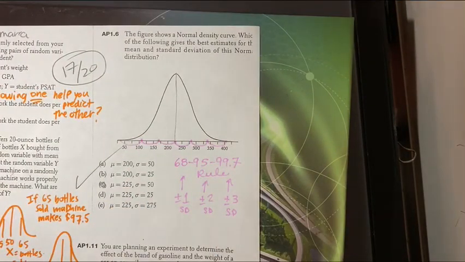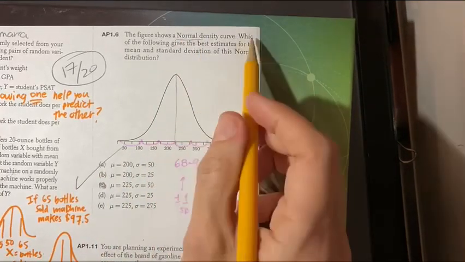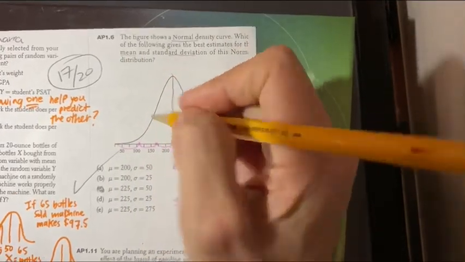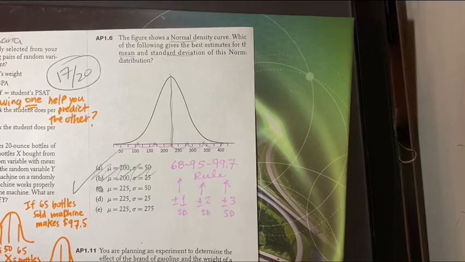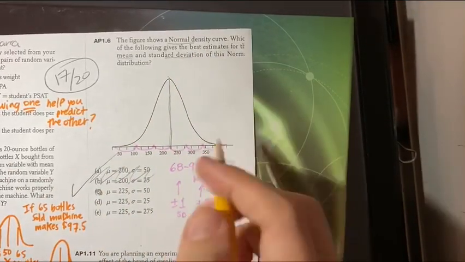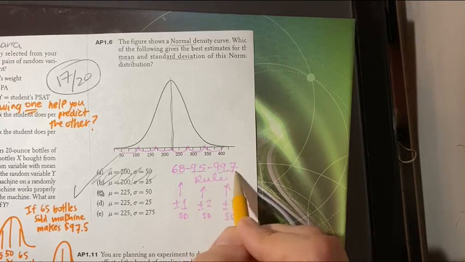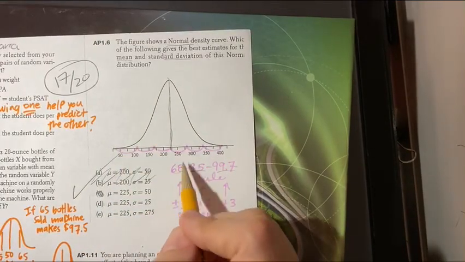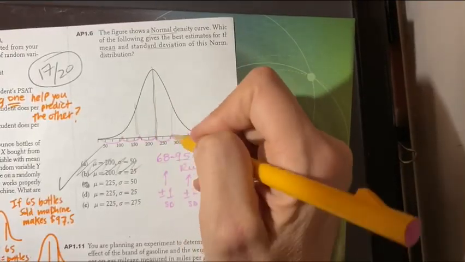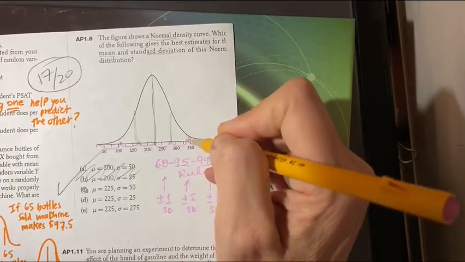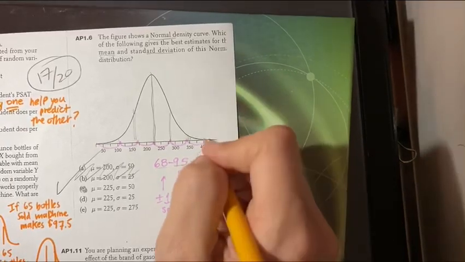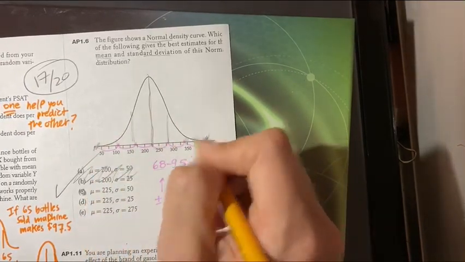Let's press on. So we see here on question AP 1.6, if this is normal, which of the following gives the best estimate for the mean and the standard deviation? So we know the mean is somewhere in the middle, so we've eliminated A and B. And we know the standard deviation, if it's normal, should abide by the 68, 95, 99.7 rule. So what does that mean? Well, 68% of the data is between one standard deviation to the left and right, 95% of the data is within 2 standard deviations to the left and right, and nearly all the data, 99.7% of the data, is somewhere between here and here.